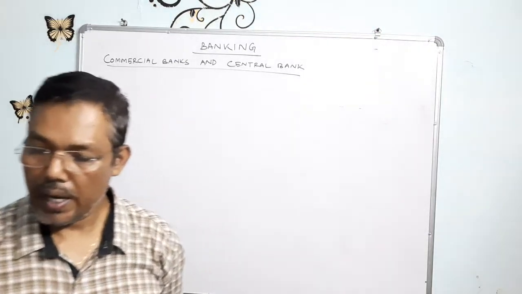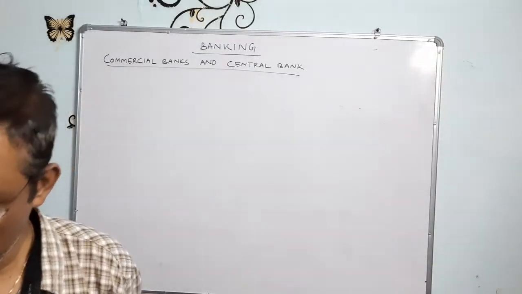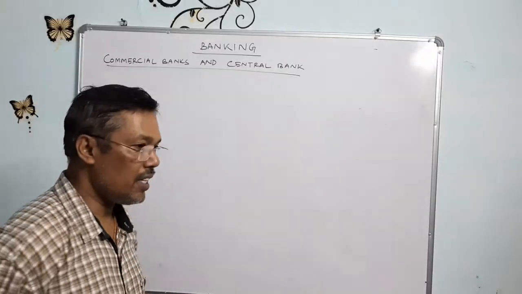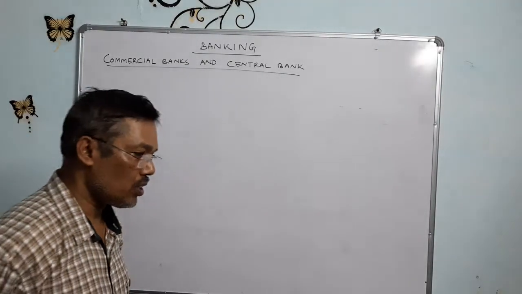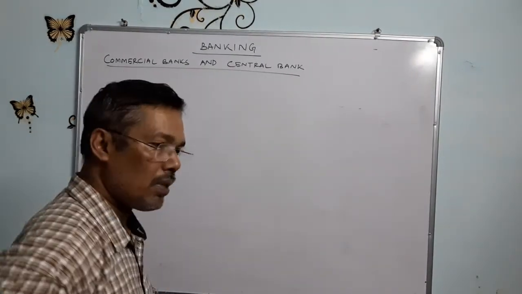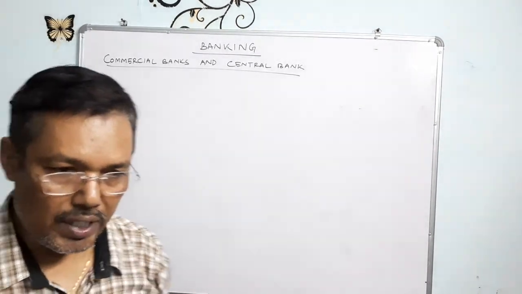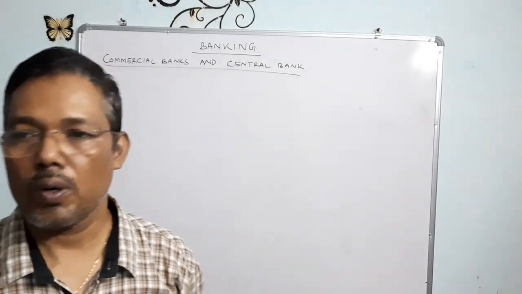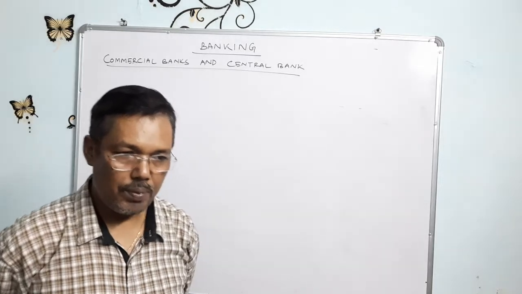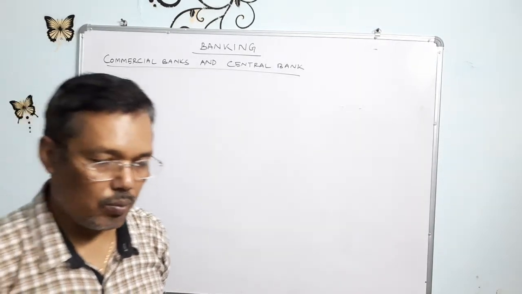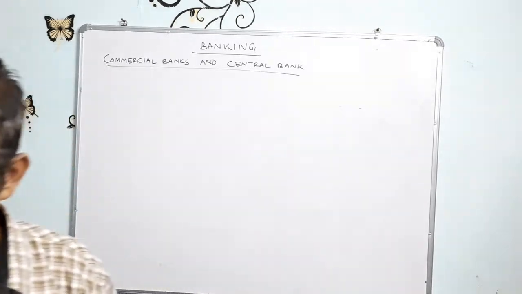A commercial bank is a financial institution which accepts deposits from the people, gives loans for various purposes, and performs various other functions. It means whenever people need a loan, the bank will provide that advance loan, and the bank accepts deposits from the people.